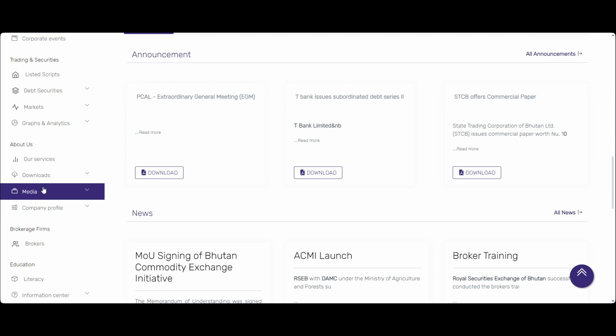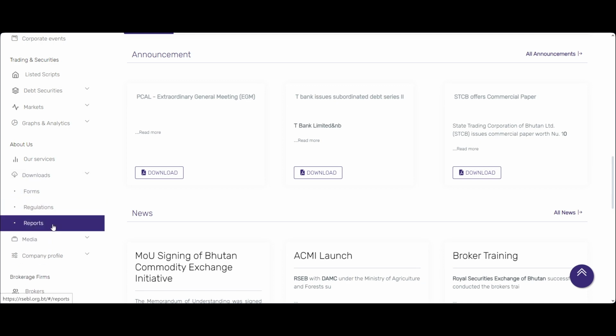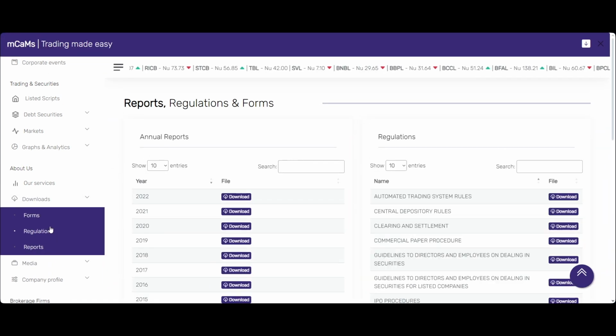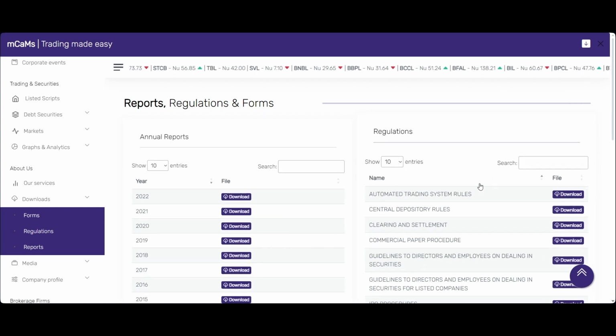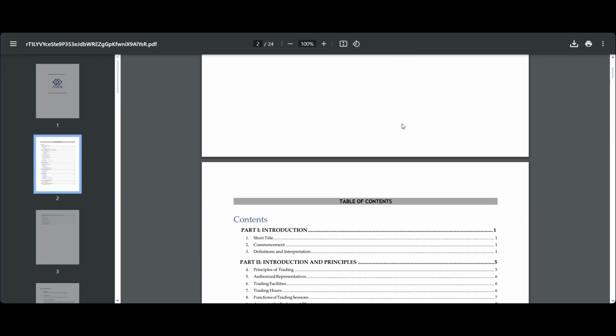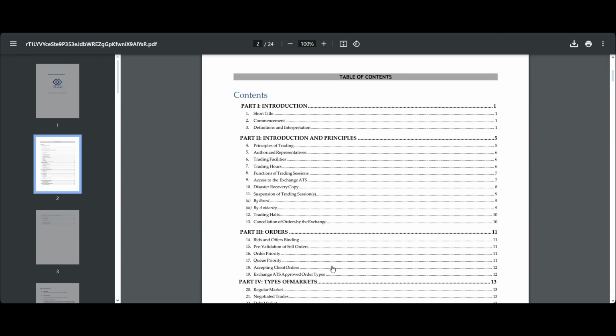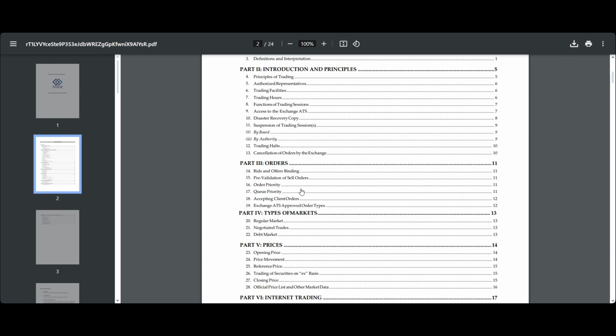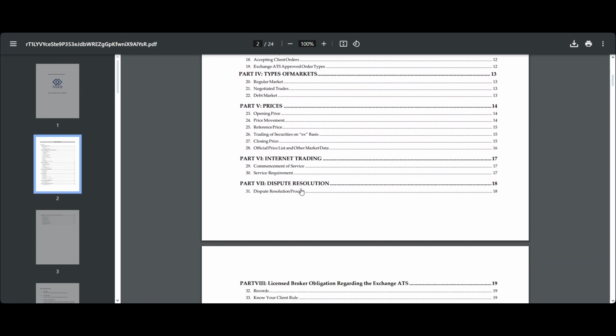We have regulations. In regulations, if you click on the Automated Trading rules, you will have this table of contents where you can find the appropriate section which you want to review. What the order types are, how the opening prices are determined, the price movement, how the settlement or the trading of the securities takes place. All those things will be over here.